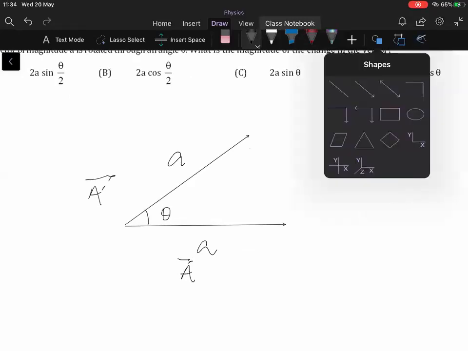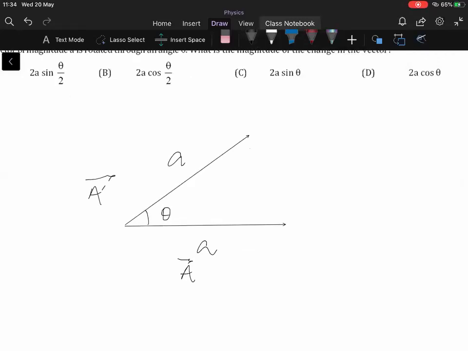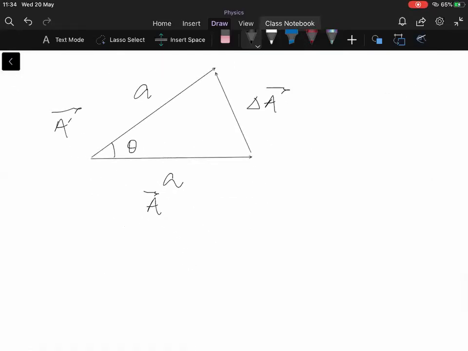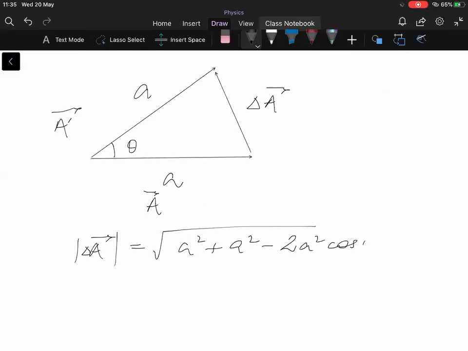This is what is asked. So change in the vector means initial minus final or final minus initial. It will be final minus initial. So this is your change in vector a. Okay, now this angle is theta. Now when you calculate its magnitude, the change in vector, it will come out to be under root of a square plus b square minus 2ab cos theta, if you remember. So 2ab into cos theta.